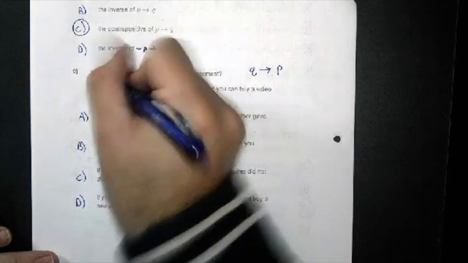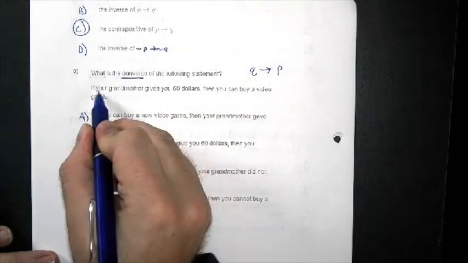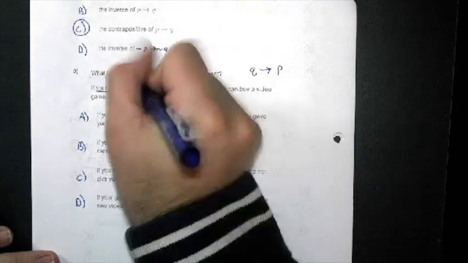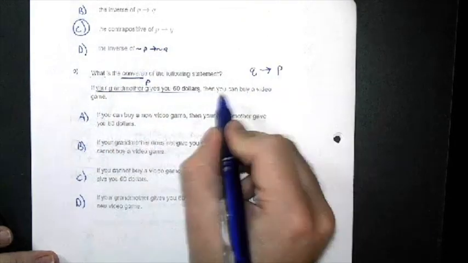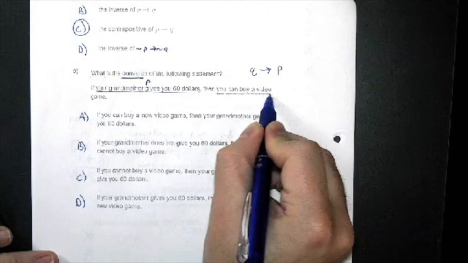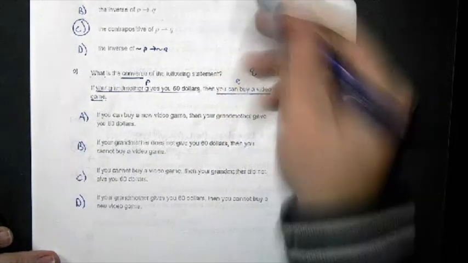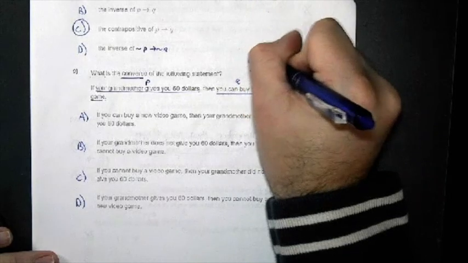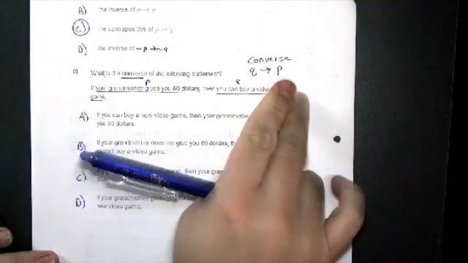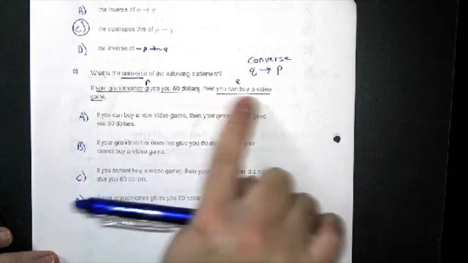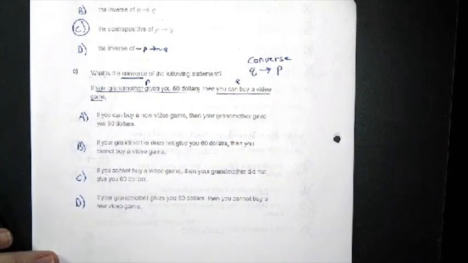Let's go ahead and label our sentence. The hypothesis here is your grandmother gives you $60. That's your P. Your Q, or your conclusion, is you can buy a video game. So my converse is just flipping those. So I want to start off with if you can buy a video game.